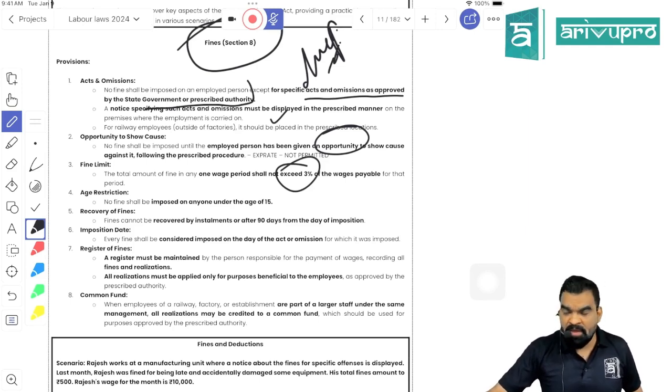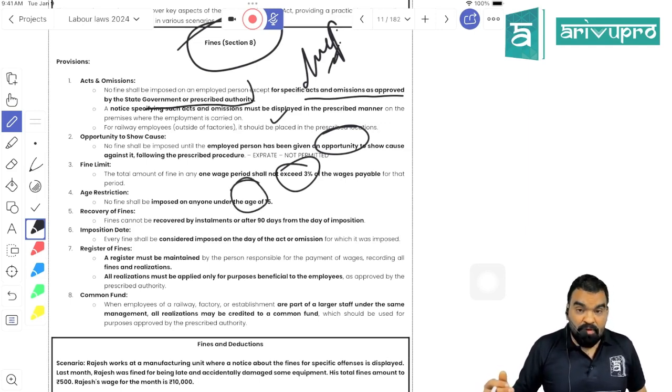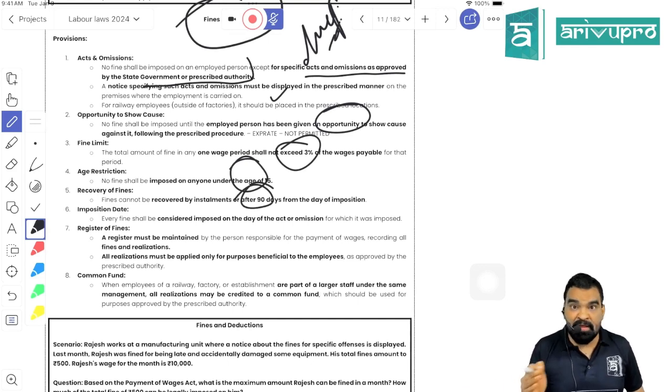Means if I'm paying him a wage of 10,000 rupees, maximum fine that I can charge for that wage period would be 300 rupees, not more than that, right? Fine will not be imposed on an employee who is having an age of less than 15 years. No fine can be imposed. Fine can be recovered within the period of 90 days from the date of imposition of fine, and fine cannot be recovered on installment basis. It will be recovered